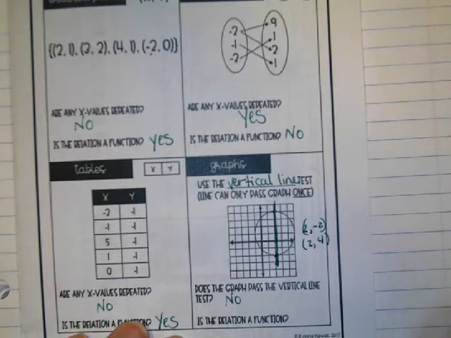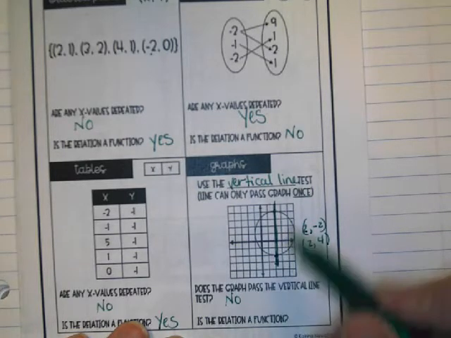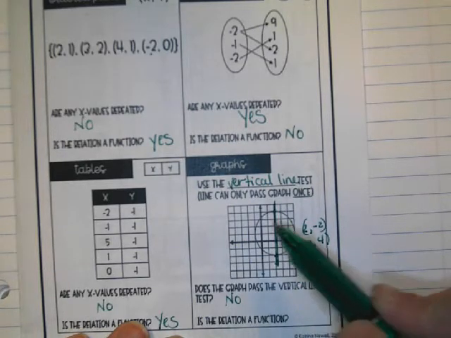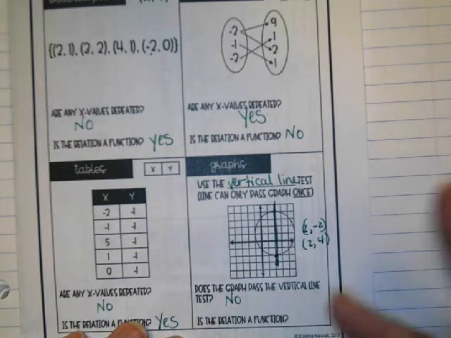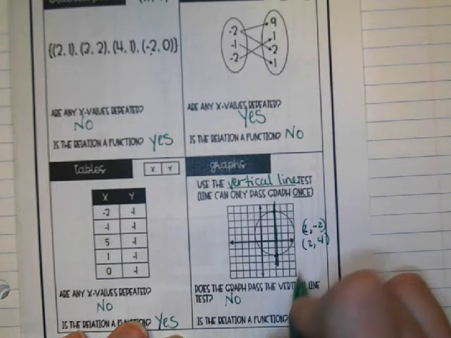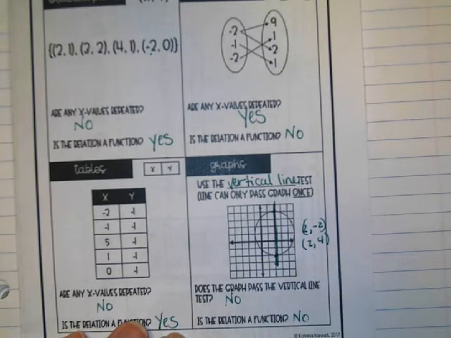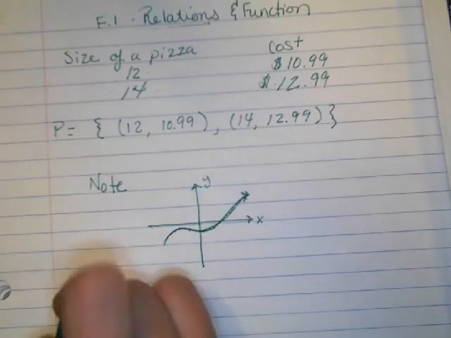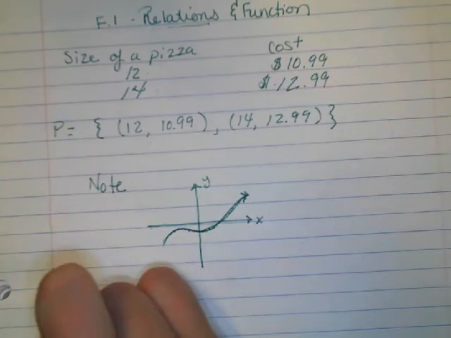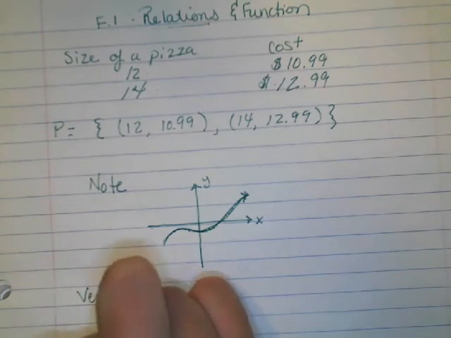No matter where I draw the vertical line, it'll pass through twice. It only needs to pass through twice in one place, 2 or more, to fail the vertical line test. So is the relation a function? No, it is not.